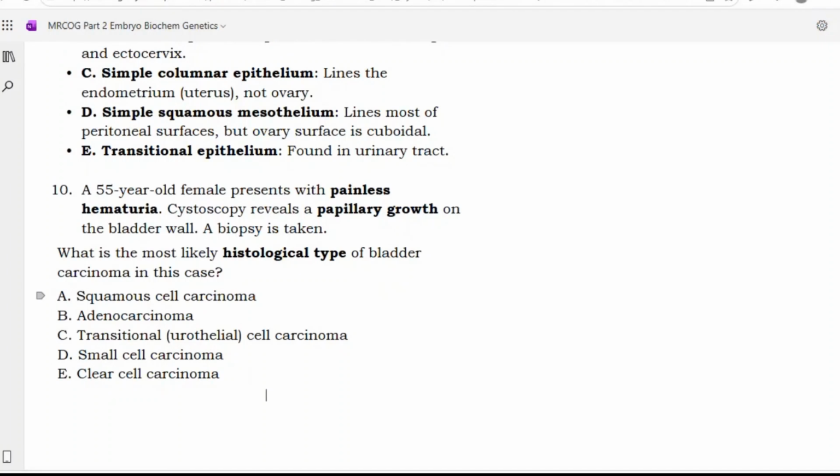Next, doctor. Yes, sir. A 55-year-old female presents with painless hematuria. Okay, cystoscopy reveals a papillary growth on the bladder wall. A biopsy is taken.